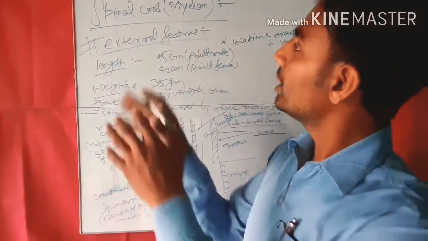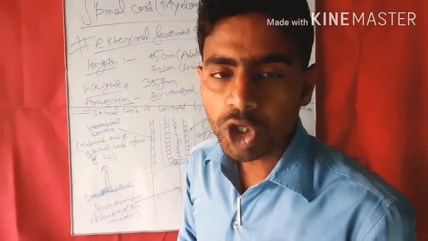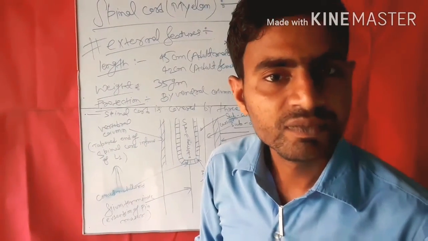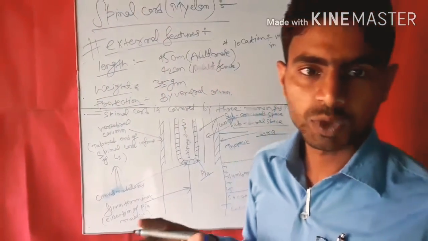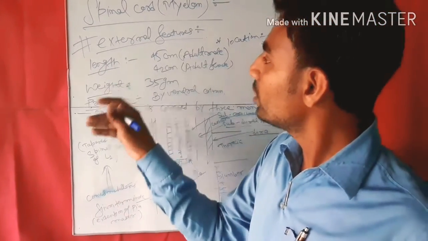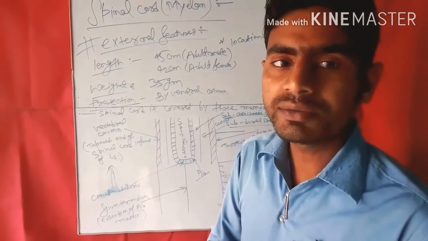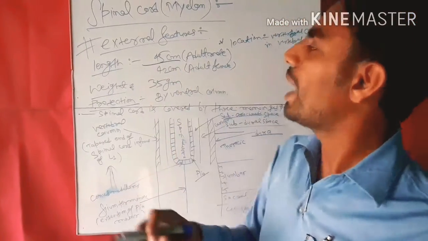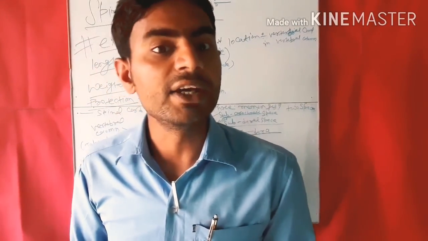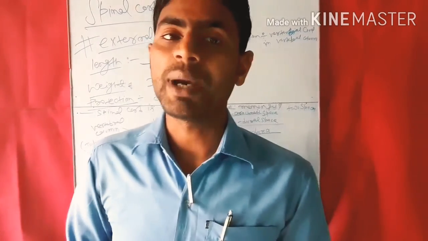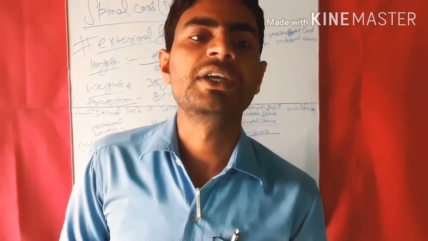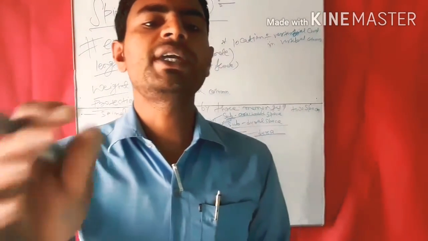The spinal cord is also called myelon. Second, the external features. The length of the spinal cord in an adult male is 45 centimeters. But in an adult female, the length of the spinal cord is only 42 centimeters.